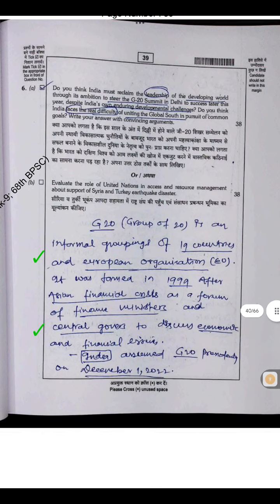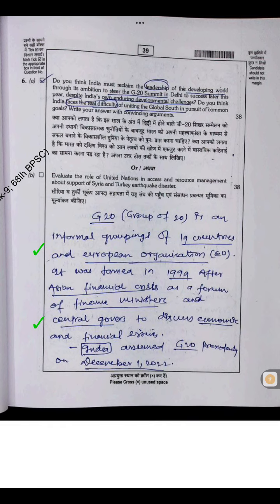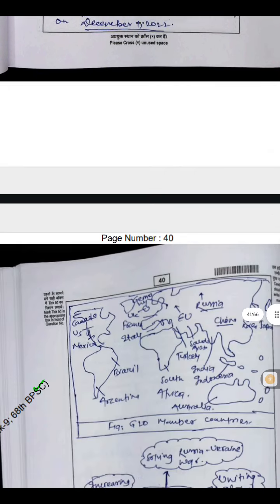G20 is an informal grouping of 19 countries and the European Union. It was formed in 1999 after the Asian financial crisis as a forum of finance ministers and central bank governors to discuss economic and financial issues. India assumed the G20 presidency on December 1, 2022.